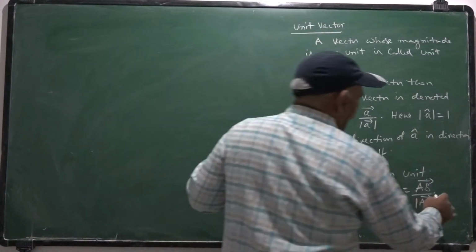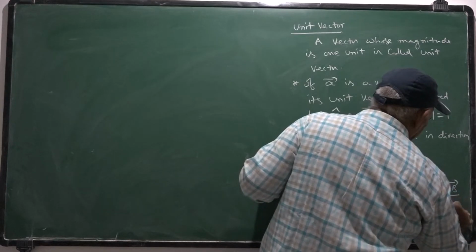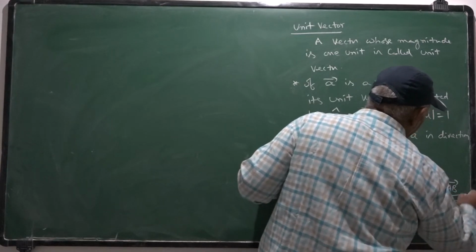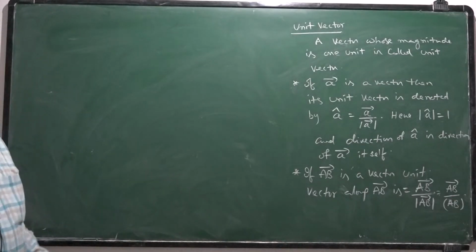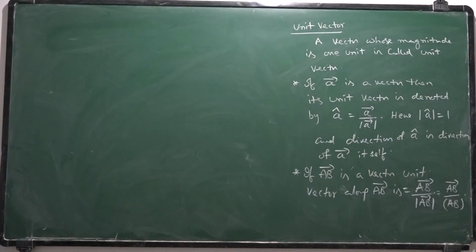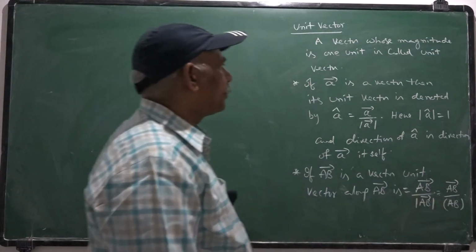Simply you can take it as AB bar by AB, the length AB itself. The magnitude of the line segment AB bar is nothing but AB itself. Hence, the unit vector in the direction of, or along, AB bar is AB bar by its magnitude.